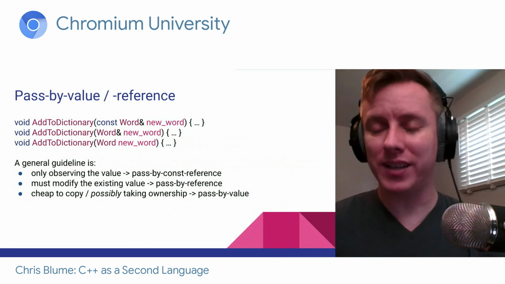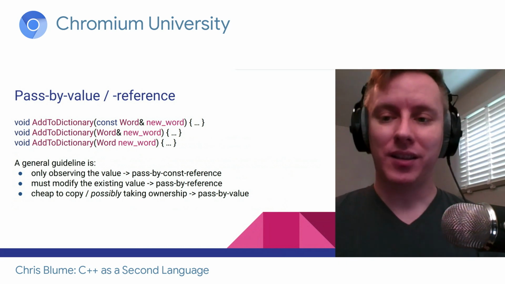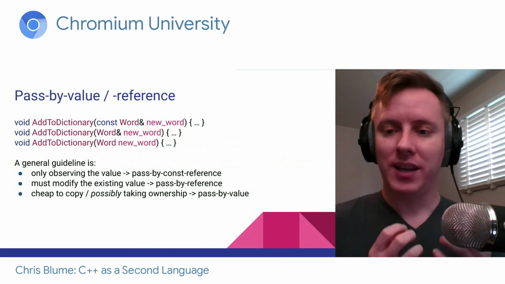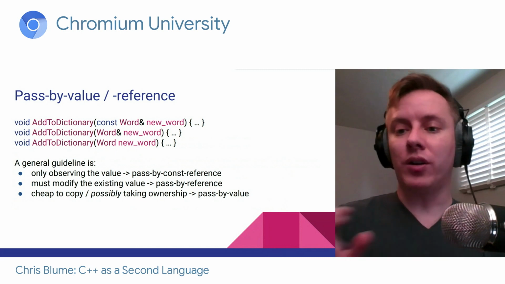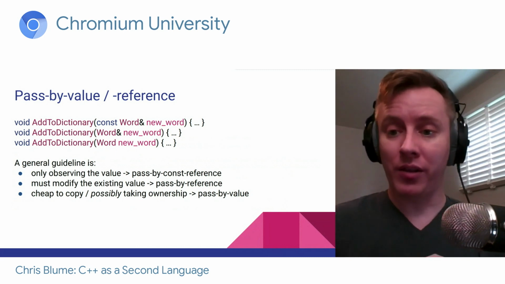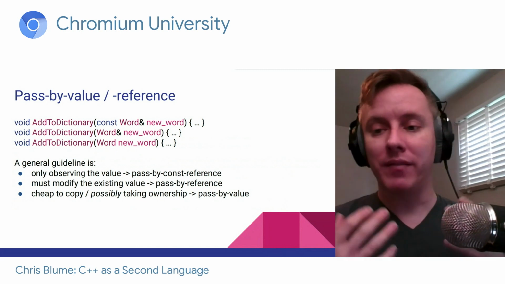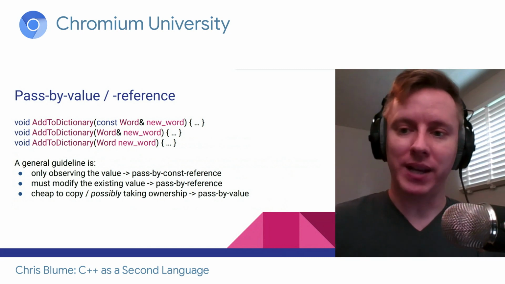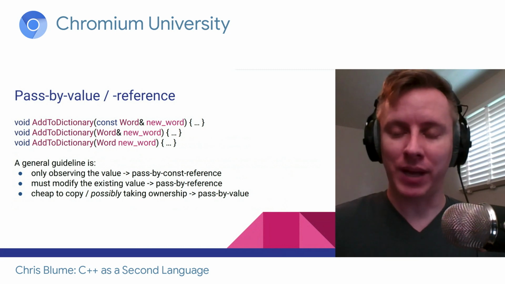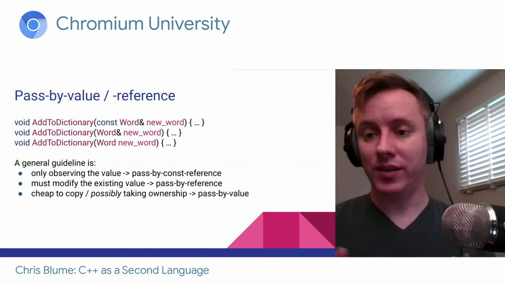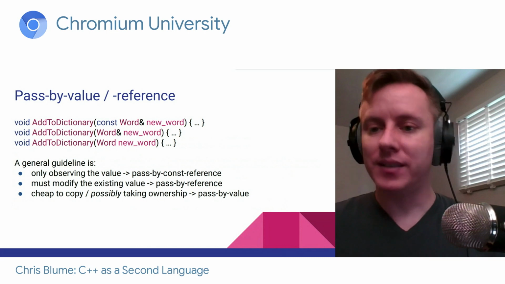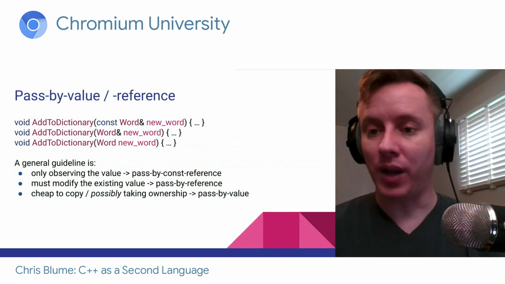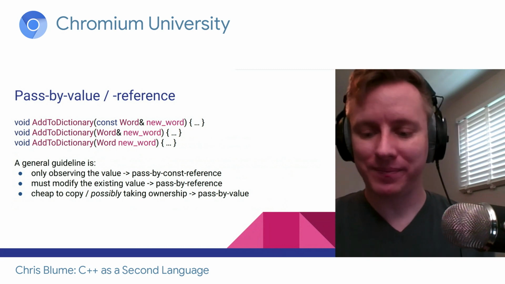Now this is where it gets into new style C++. The concept of ownership is that I currently own this object and I no longer want it. I want to pass ownership to this other thing. So for example, maybe I've initialized the array and now I'm going to pass ownership over to the maintaining function, and it's going to maintain it from now on. But I no longer want to deal with the array. That's the idea of passing ownership. And if you're passing ownership, you might pass by value.